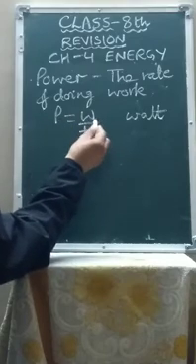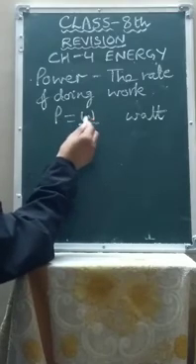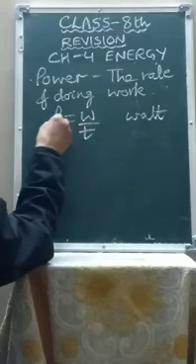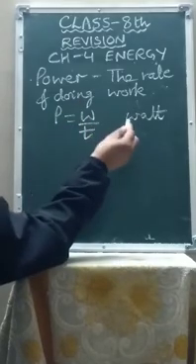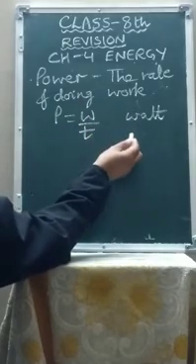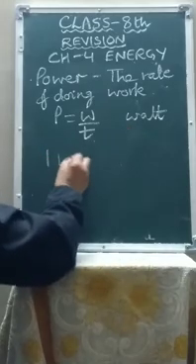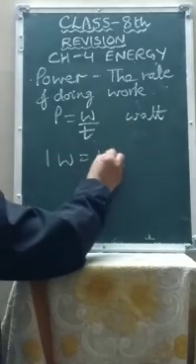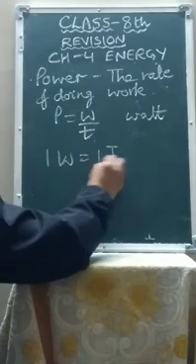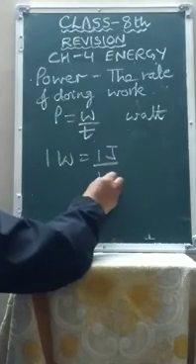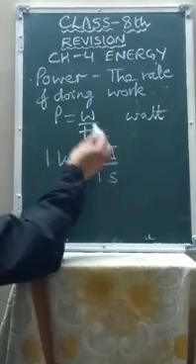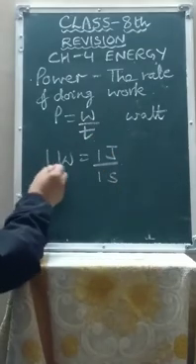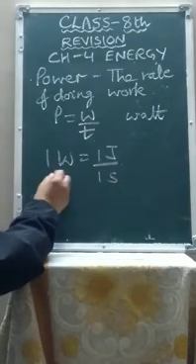So the rate of doing work, that means work upon time, is called power. And the SI unit of power is called watt. So 1 watt equals 1 joule upon 1 second. When 1 joule of work is done in 1 second, then the power is said to be 1 watt.